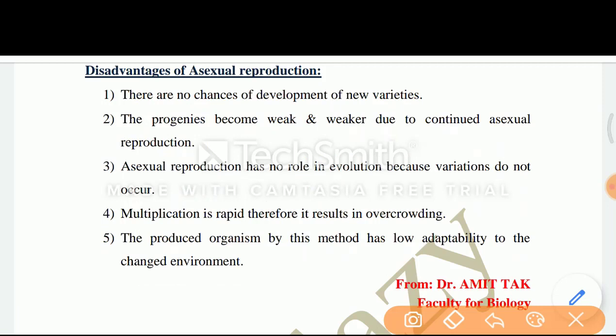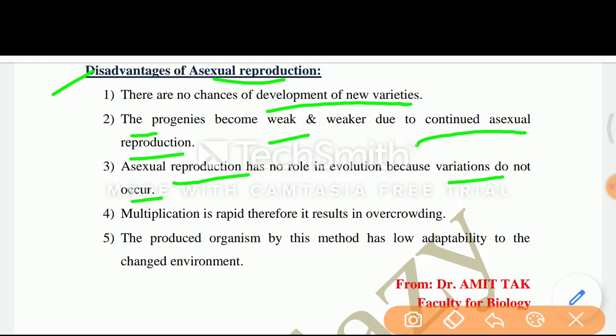Now next are the disadvantages of asexual reproduction. There are no chances of development of new varieties. The progenies become weaker and weaker due to continued asexual reproduction. Asexual reproduction has no role in evolution because variation does not occur. हमने इसको ऑलरेडी डिस्कस किया है कि ये सिंगल पेरेंटल है, तो इस केस में कोई भी वेरिएशंस नहीं आते हैं.